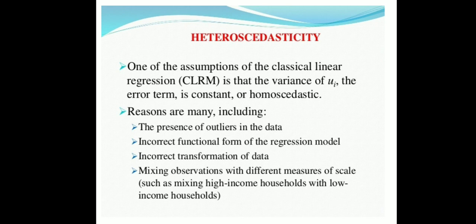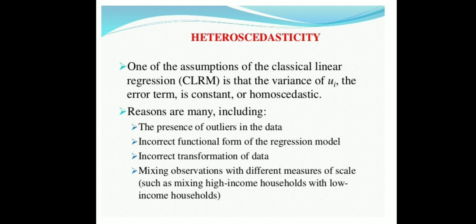As I said earlier, in the disturbance term there is not a single factor, there may be more than one factor. But all the factors have different variance. In homoscedasticity, the variance is the same for all the factors, but in heteroscedasticity it is not the same.